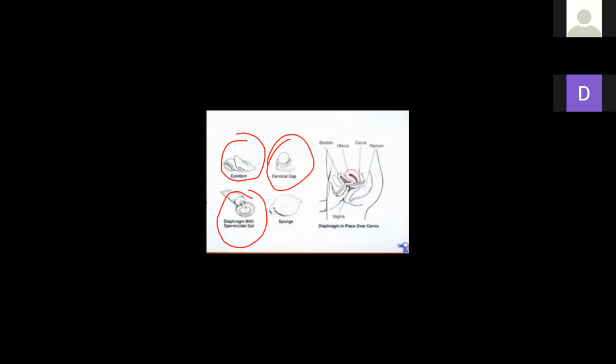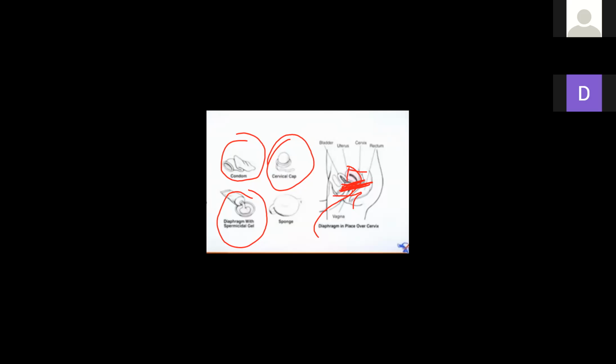In this case, sperm cannot enter into the uterus. Here blockage occurs. It blocks the entry of sperm. Is it clear? Sperm has to enter and go up to here. So it blocks the entry of sperm. Are you getting my point?